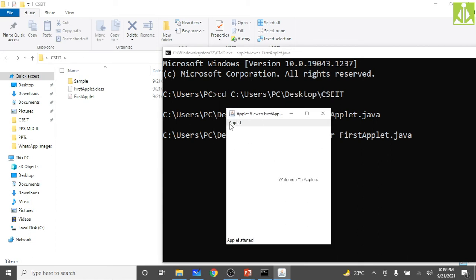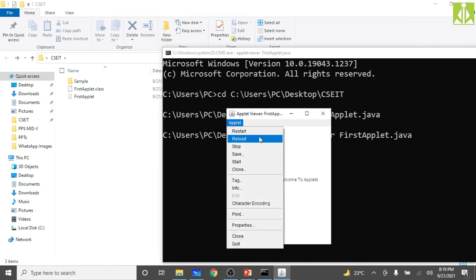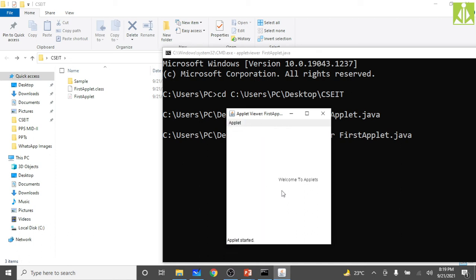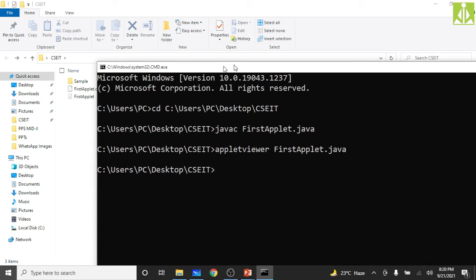Here you can see it is an applet. Here restart, reload, stop, save, start, clone, all these different methods you have over here. This is added by default to every applet application. And the message which I have written in my program, welcome to applets, I am seeing over here, exactly at 150 from here. This window is of size 300, and we are seeing this welcome to applet exactly in the middle. You can say it starts exactly in the middle. So this is how the applet program will run. Hopefully you understood this one.